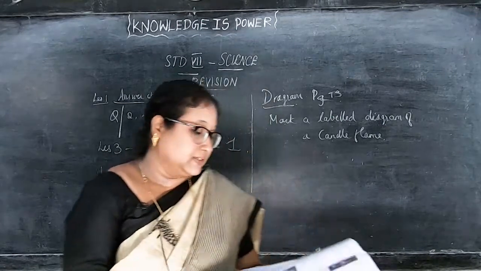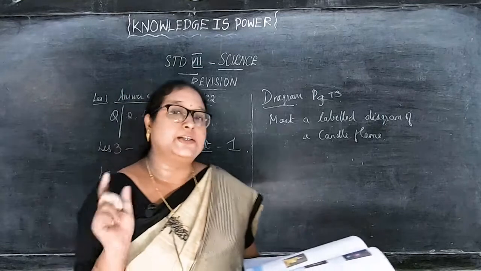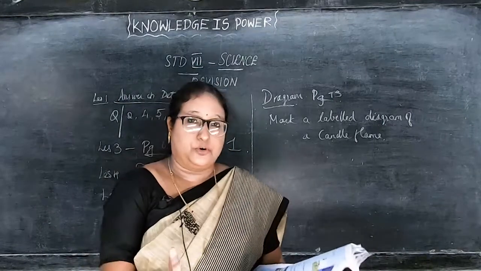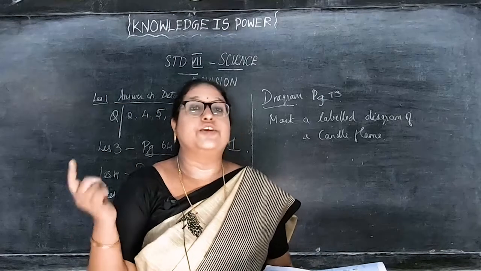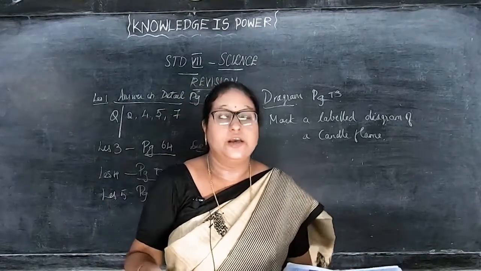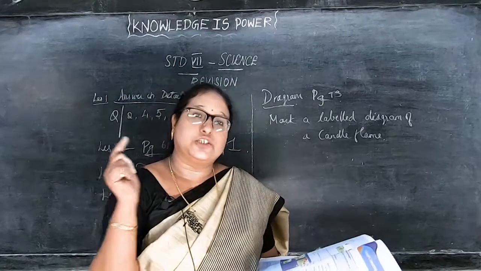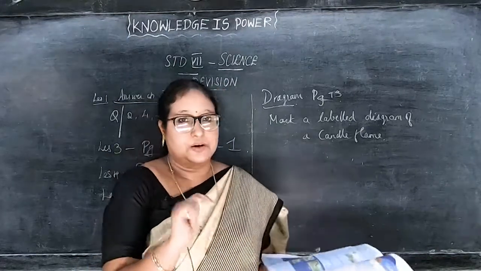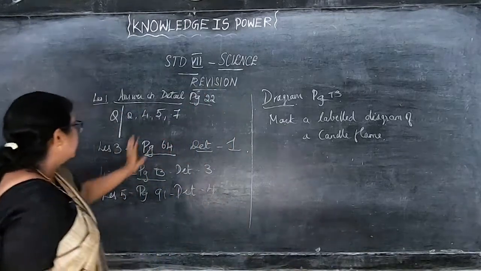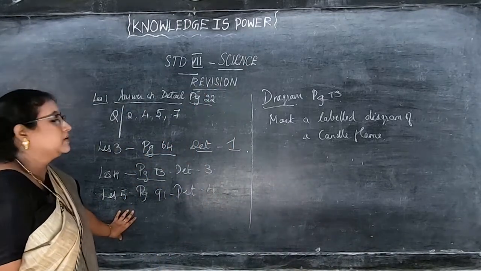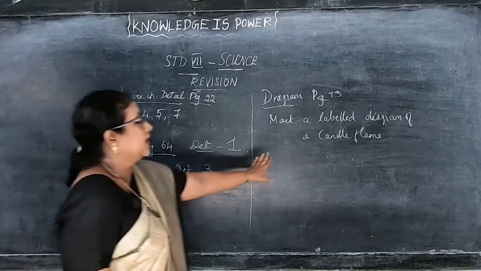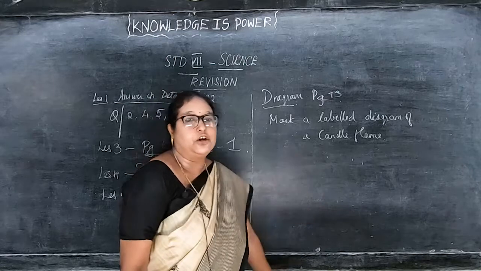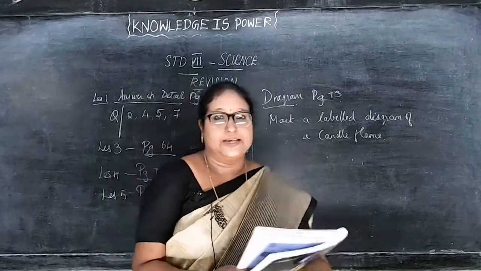So this is the revision. We have already completed the objectives in the previous classes. Questions I have written on the board, answers I told you orally, and you have written them in your classwork also. So be thorough with these question answers. You will get short answers, brief answers, detail, and then this diagram. I have given the detailed question, page number and one diagram, so be thorough with this. From this revision only you will get for your annual exam. Learn well for the exam, children. Thank you.